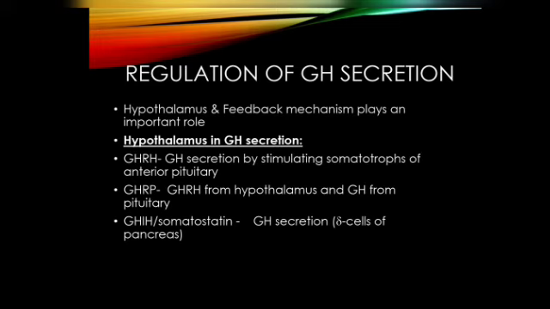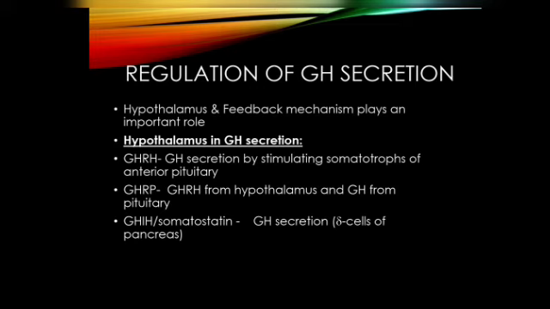Okay, and the regulation of GH secretion. The hypothalamus and the feedback mechanism play a very important role in the secretion. How does the hypothalamus execute its mechanism in growth hormone secretion? It has three different things: GHRH, GHRP, and GHIH, that is somatostatin. GHRH is the growth hormone releasing hormone. It causes GH secretion by stimulating the somatotrophs of the anterior pituitary.